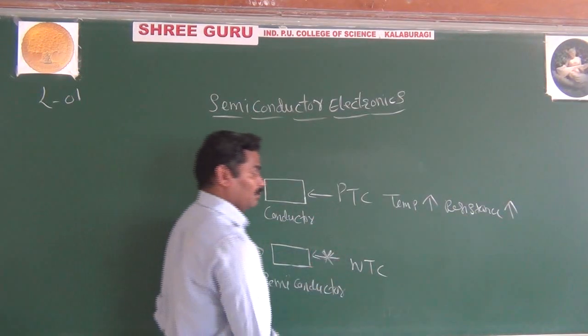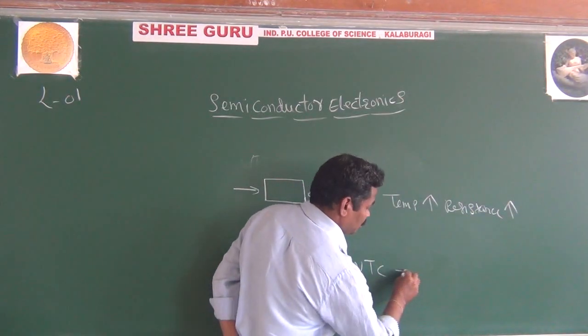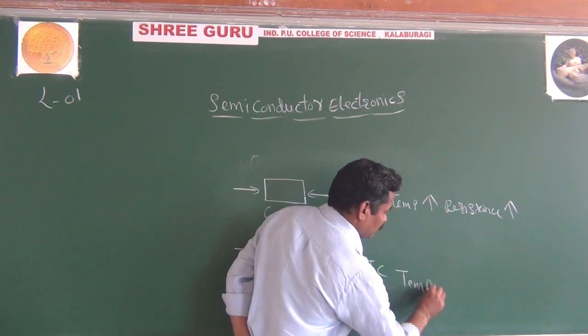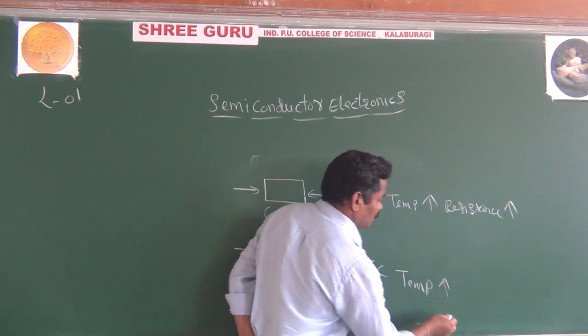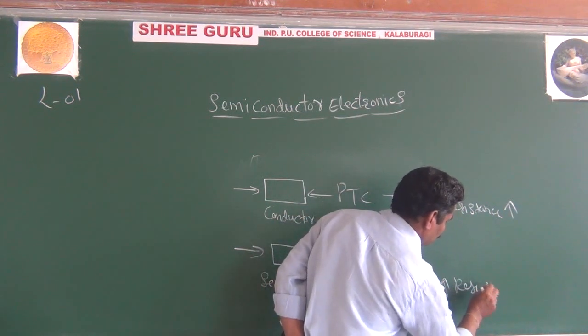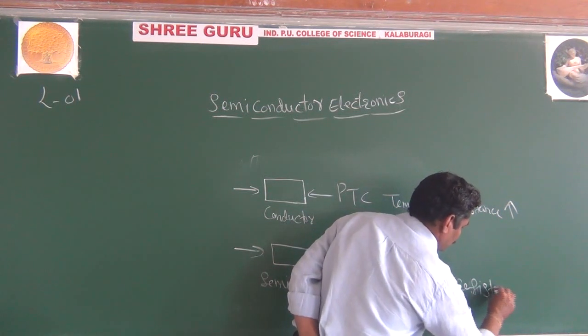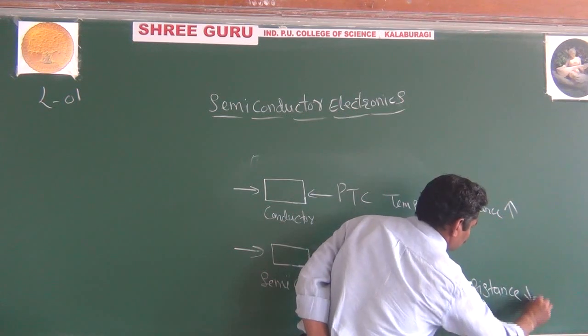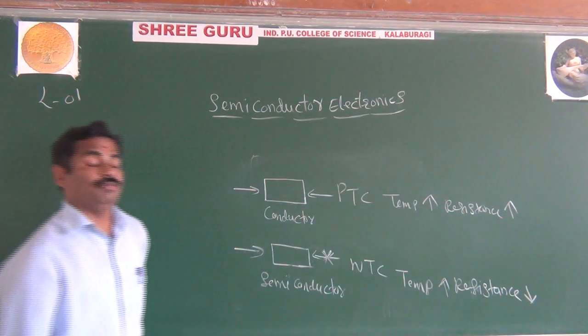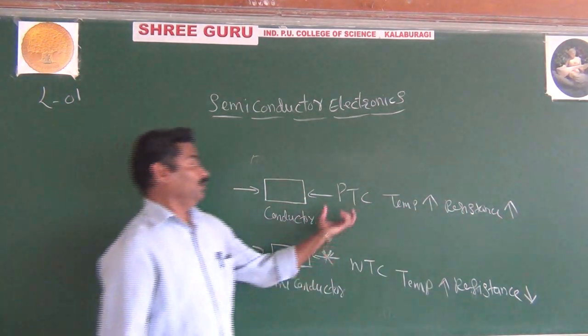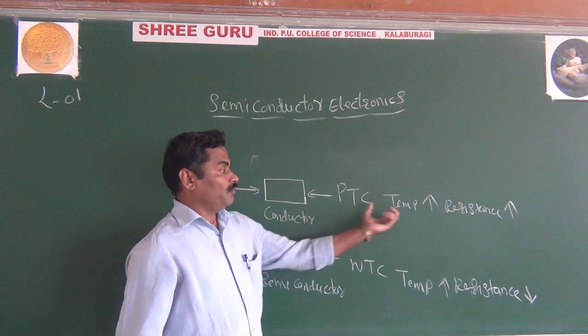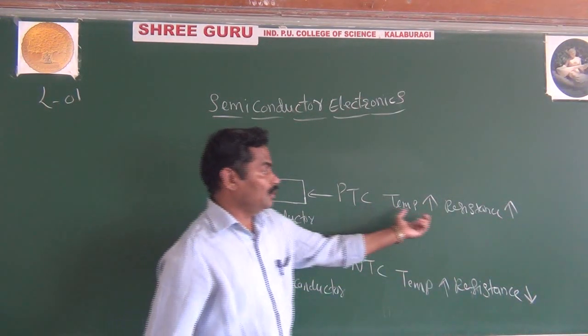But in a semiconductor, as the temperature increases, the resistance decreases. It means what? In a conductor, as the temperature increases, the resistance increases.